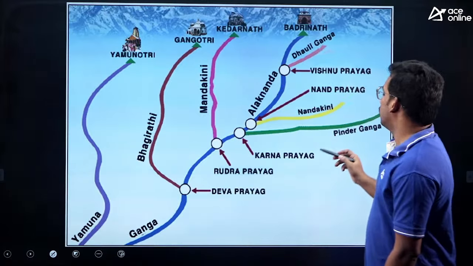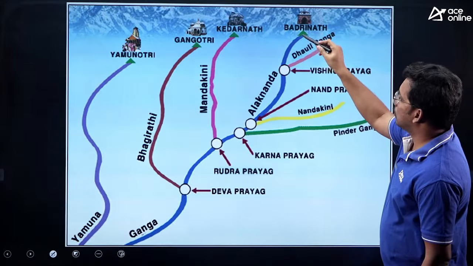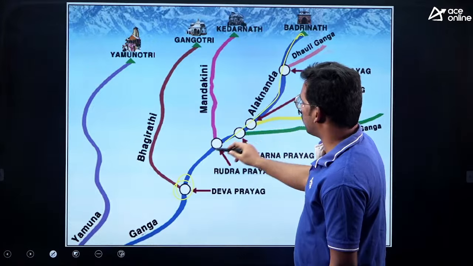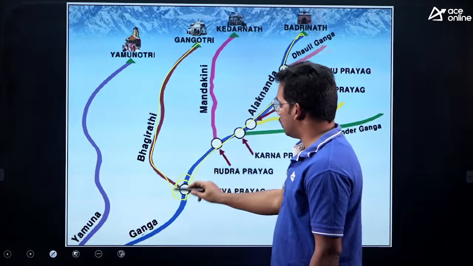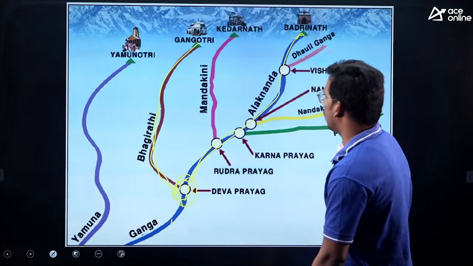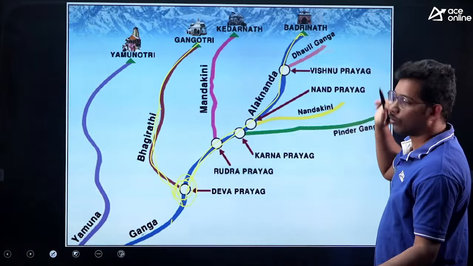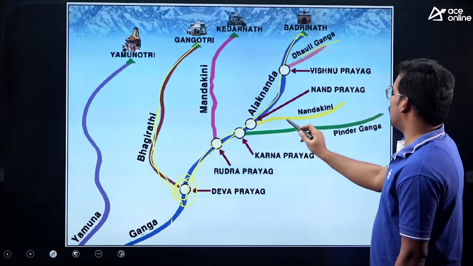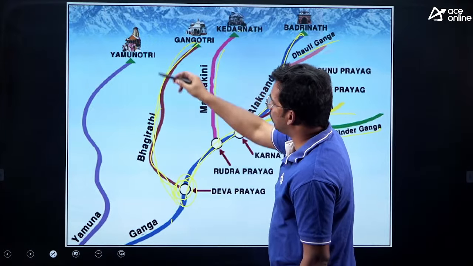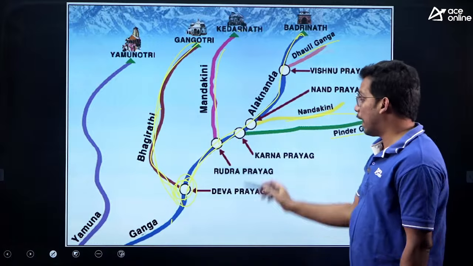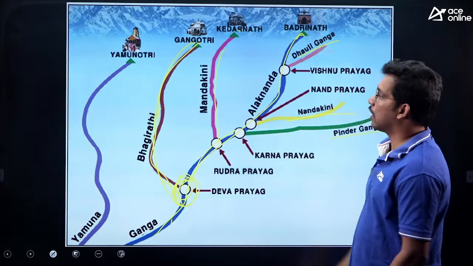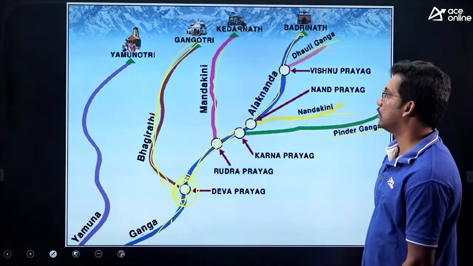You can see here the Alkananda river originates, so this is the Devprayag. This is Alkananda, originates from Badrinath, and Gangotri, Bhagirathi. In this place, Alkananda, the blue color one, and Bhagirathi join and form the actual Ganga river. And you can see other rivers also, I gave in the notes also, right. So Dauli Ganga, then Nandakini, Pindar Ganga, then Mandakini originating from Kedarnath, Gangotri we have discussed, Yamunotri. So all these rivers are the head streams of Ganga. So from Devprayag it is actually called the Ganga river, where Bhagirathi and Alkananda join. So the answer is B, correct.